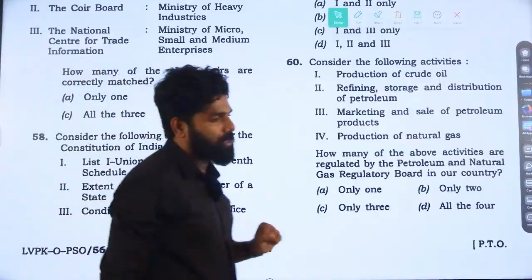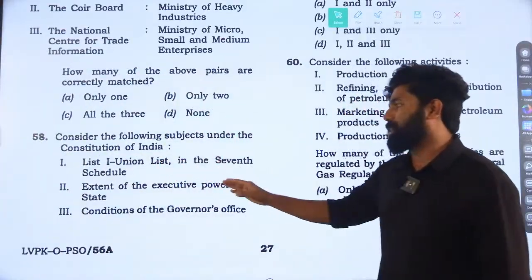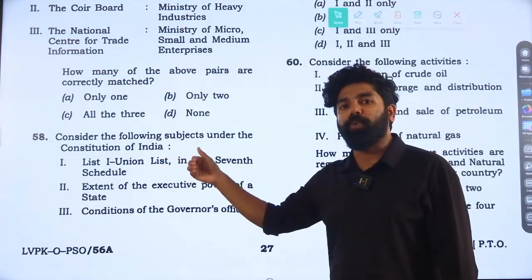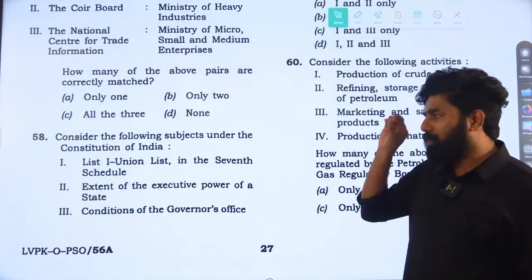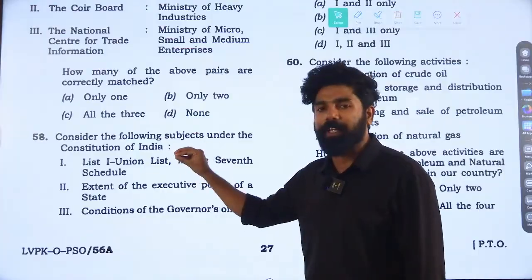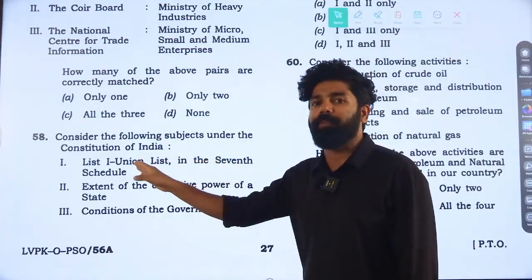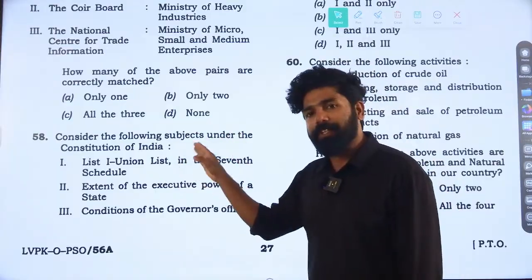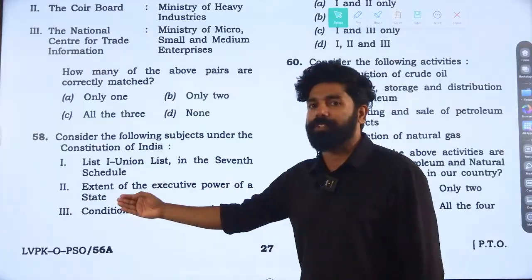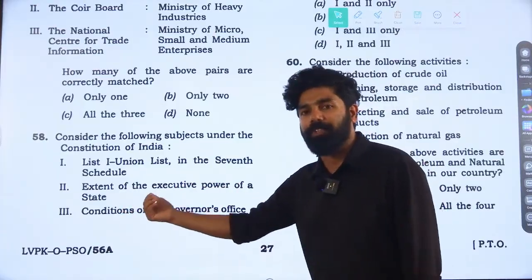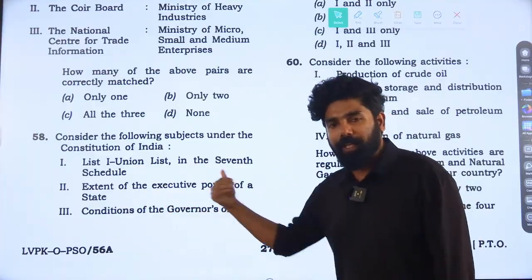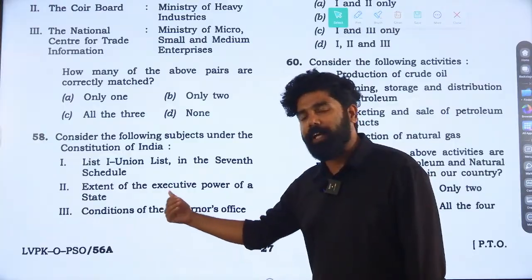Statement 1: the Union List in the 7th Schedule. The 7th Schedule deals with the division of power between the Union and the state governments. Whenever we make any changes to the Union List, State List or Concurrent List, this affects the federal power, dealing with the division of power between the Centre and the state. In such a case, yes, we need ratification of states. Then, the extent of the executive power of the states. This also affects the powers of the states, and extending the executive power is also considered part of the federal power. So in such cases, yes, we need ratification.